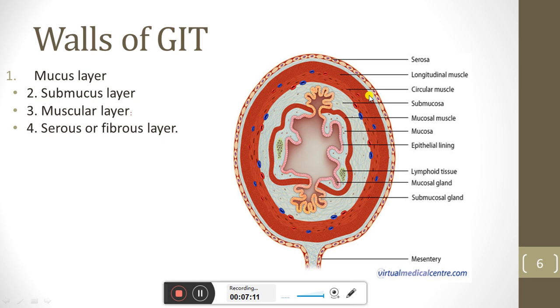The muscular layer of the stomach and the small intestine differs to a small extent. There is a difference in the circular arrangement and the longitudinal arrangement, the inner circular and outer longitudinal muscle. Then there is the serous and fibrous layer.